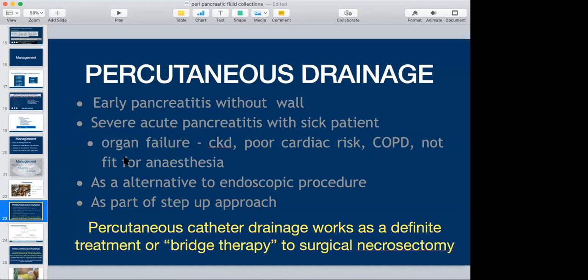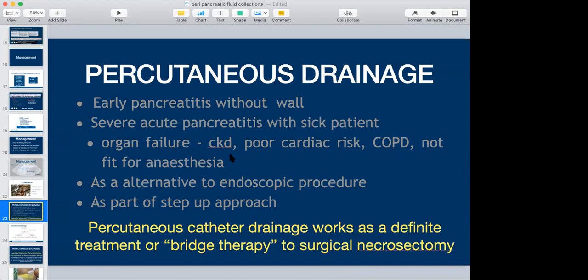So first I will talk about percutaneous drainage. When is percutaneous drainage needed or done? Usually in early pancreatitis without a wall, percutaneous drainage is a better option as compared to surgery. In a patient with severe acute pancreatitis who needs an intervention, but is a very sick patient with organ failure, chronic kidney disease, poor cardiac risk, COPD, or who is not fit for anesthesia.